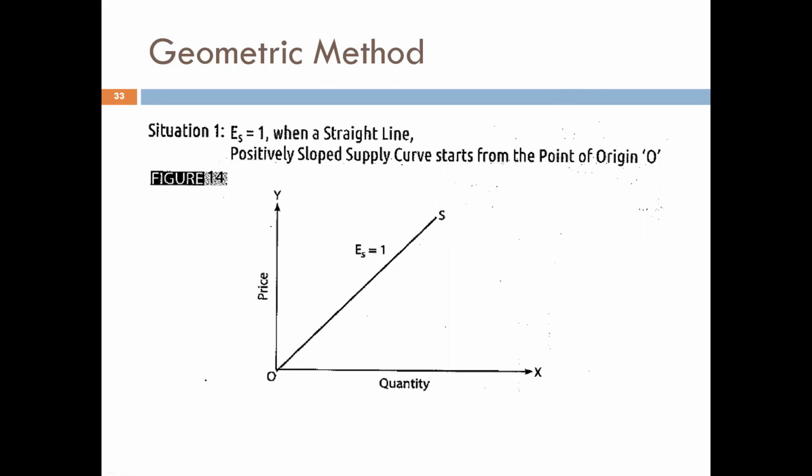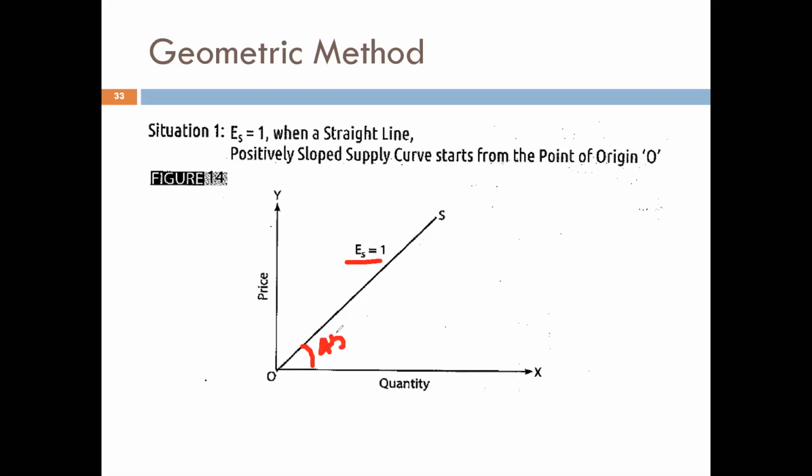Now, when the percentage change in quantity supplied is equal to the percentage change in price, we saw in the example in the last slide that elasticity of supply was 1. Now, if the elasticity of supply is 1, the supply curve is positively sloped and it is drawn at a 45-degree angle. That means the percentage change in quantity supplied will be equal to the percentage change in price.